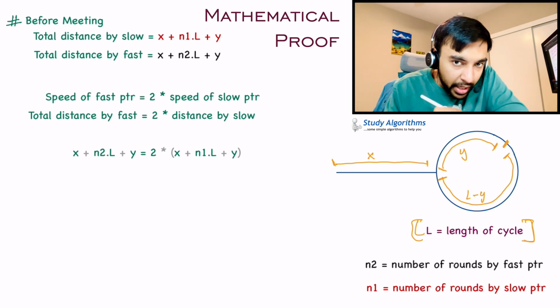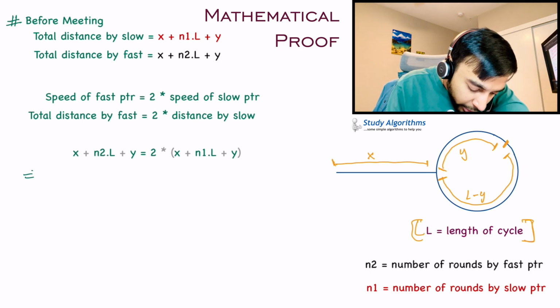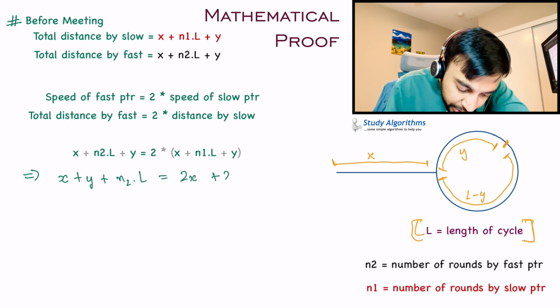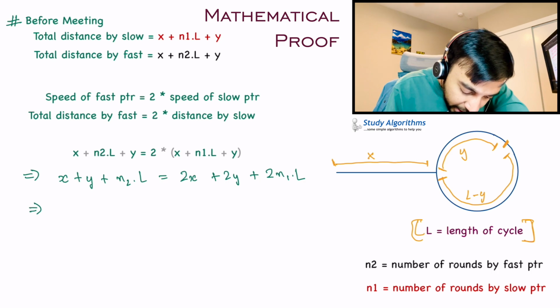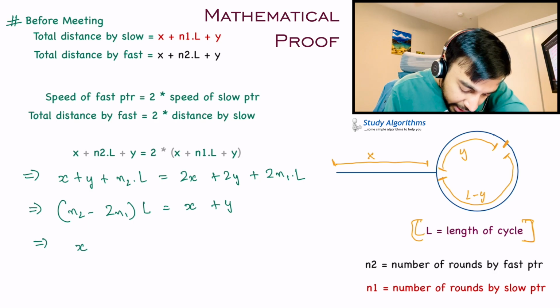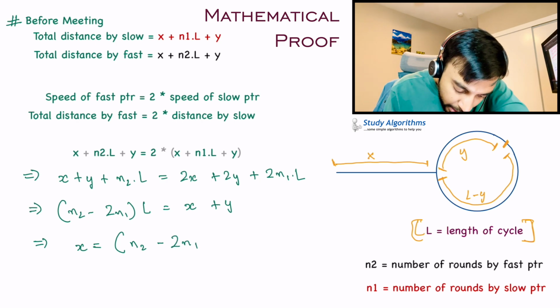Okay, time to put your mathematical hats on. Let us try to solve it. What we can say is x plus y plus n2 multiplied by L equals 2x plus 2y plus 2 times n1 into L, right? That would simply mean (n2 minus 2n1) multiplied by L equals x plus y. Or we can simply say that x equals (n2 minus 2n1) multiplied by L minus y.